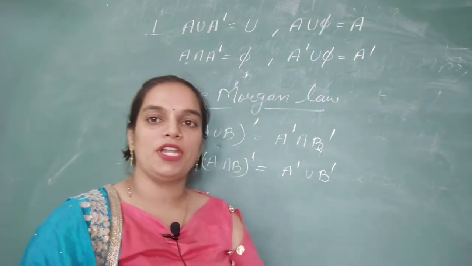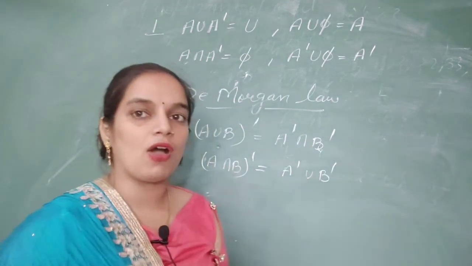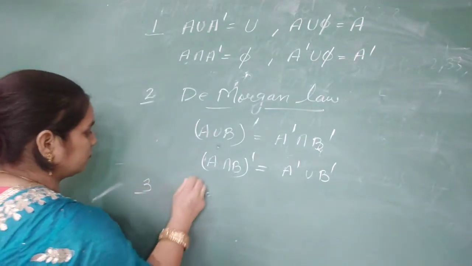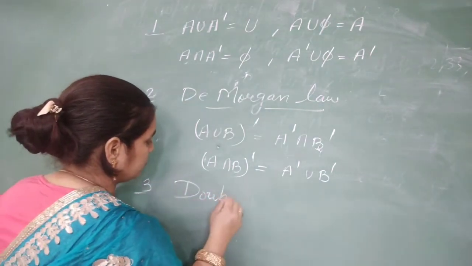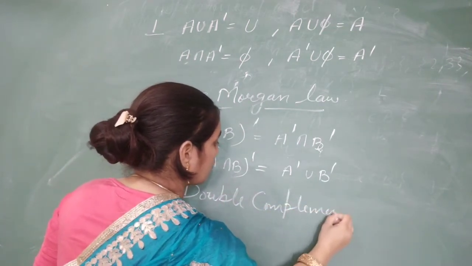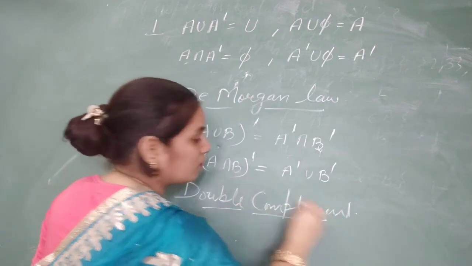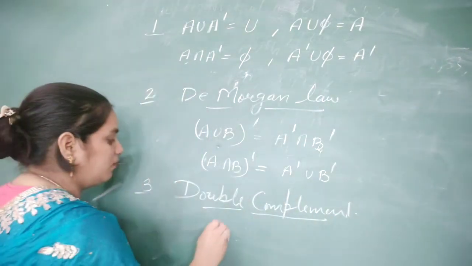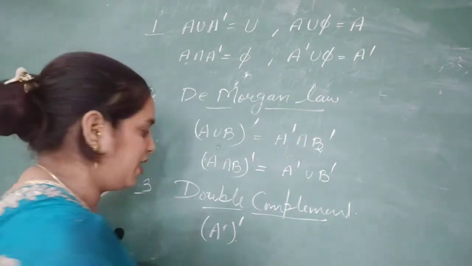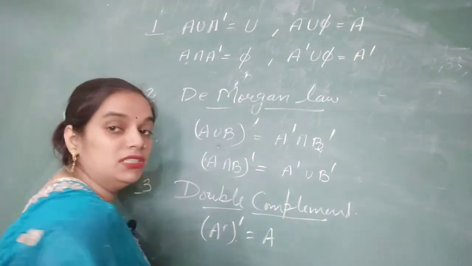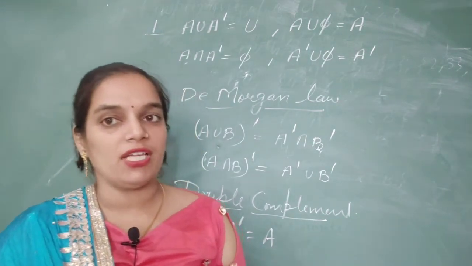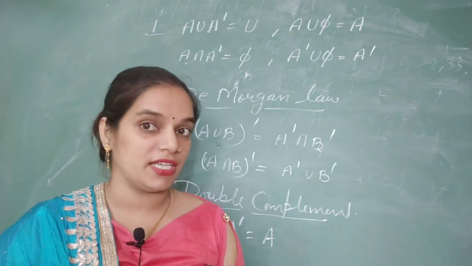Now the other property will be complement of a complement, or you can say double complement. If we take double complement, means complement of complement, it will become the set itself. We can verify all the properties by taking examples.